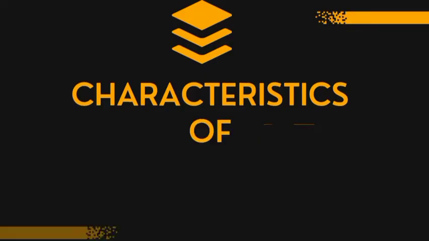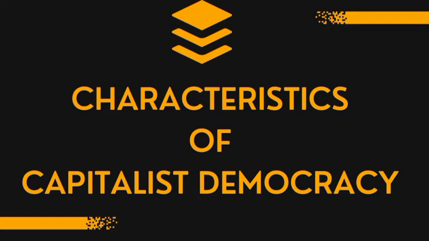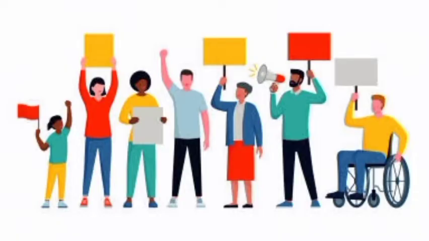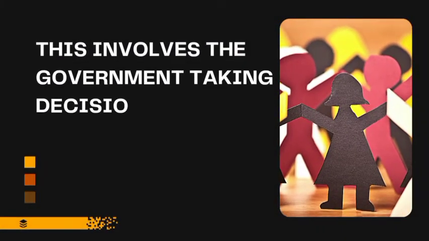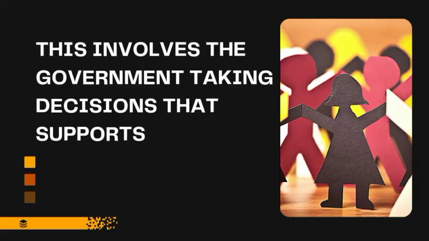So moving forward, we are going to be looking at some characteristics of capitalist democracy. These are features that are evident in a capitalist democratic society. Number one, we have majority rule. What does majority rule mean? This involves the government taking decisions that support the desires of the majority in the society.